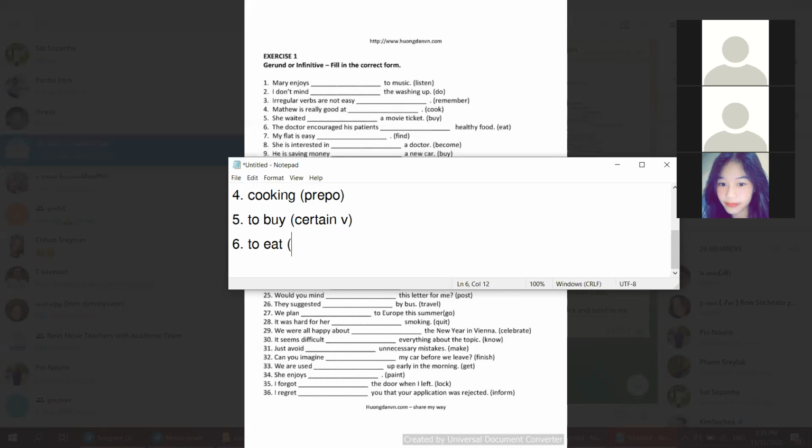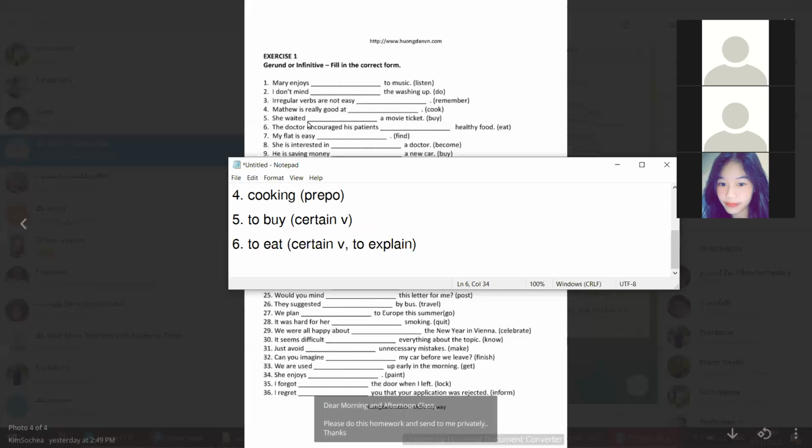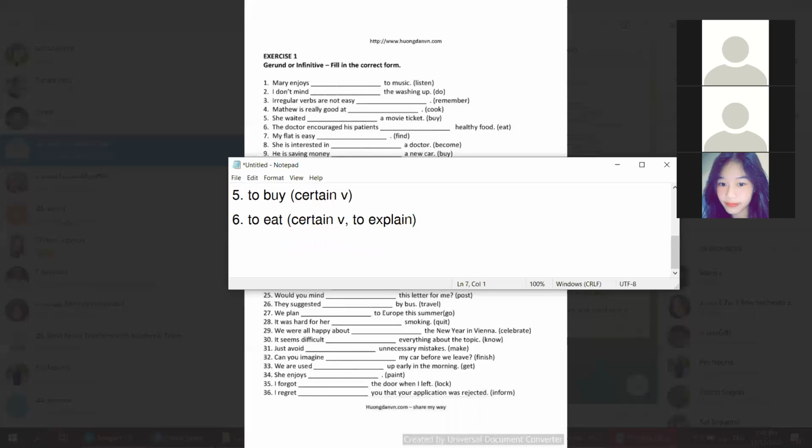Because of the word encourage. Yeah, it can be because of the word encourage, the certain verb, and one more because it is to explain. For example, why did the doctor encourage his patient? The answer: the doctor encouraged his patient to eat healthy food. This is to explain as well. So it can be both the certain verb encourage and also because they want to explain. Okay, number 7.